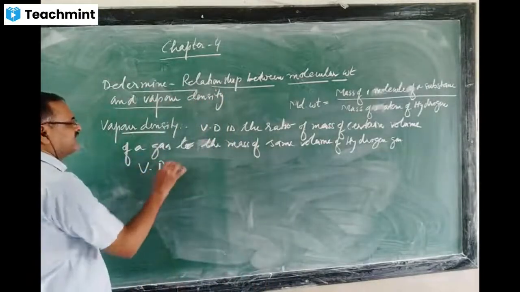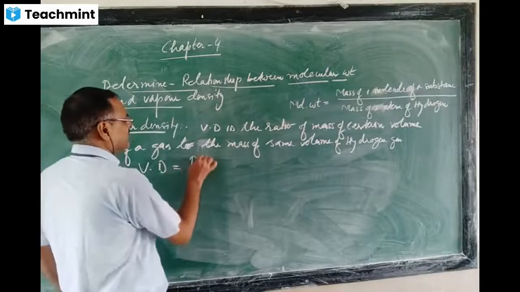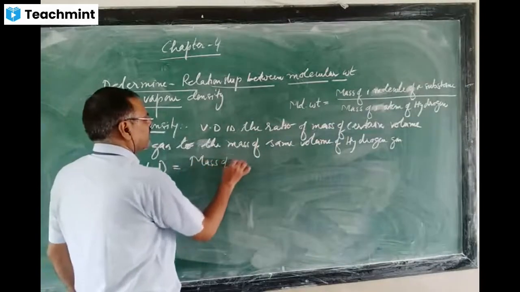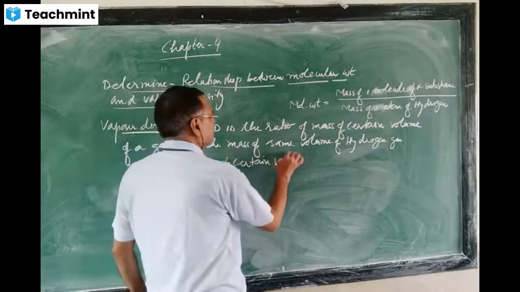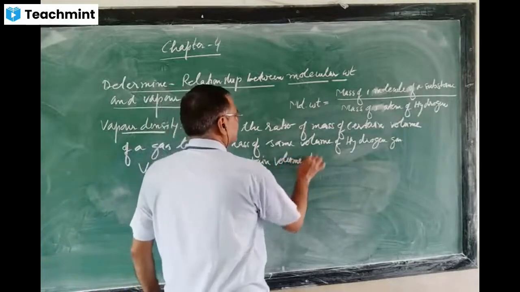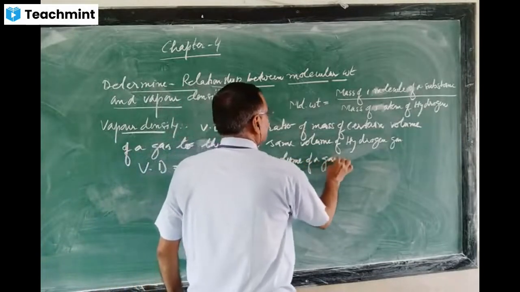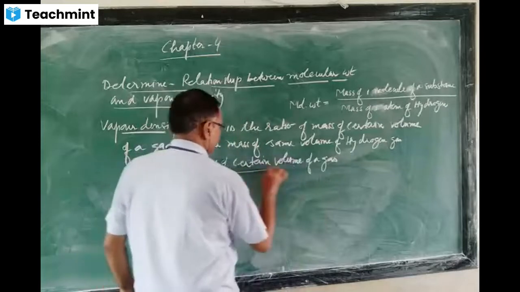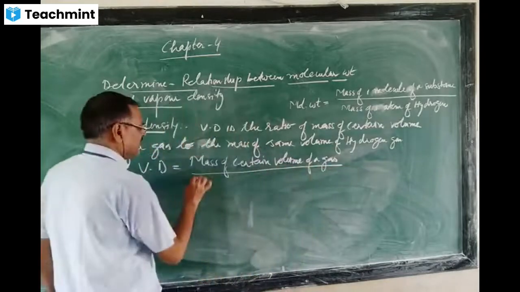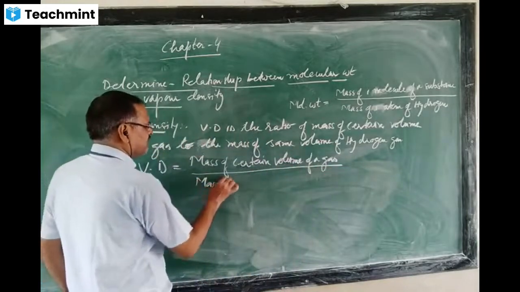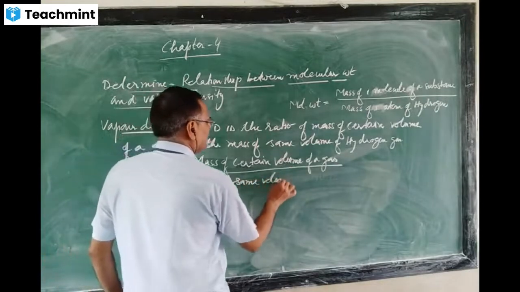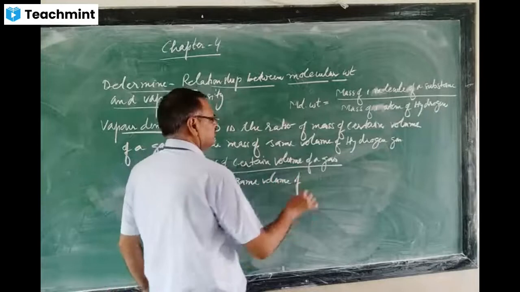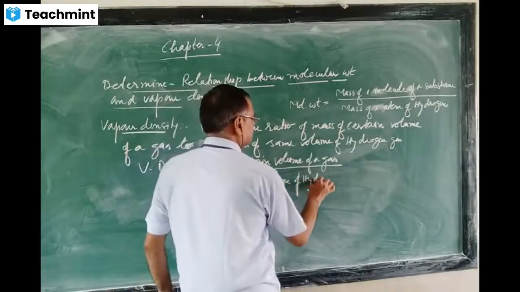Vapor density is equal to the mass of a certain volume of a gas to the mass of the same volume of hydrogen gas.